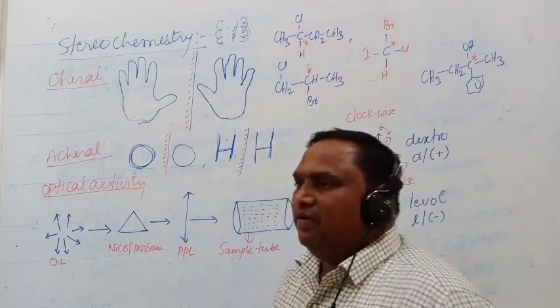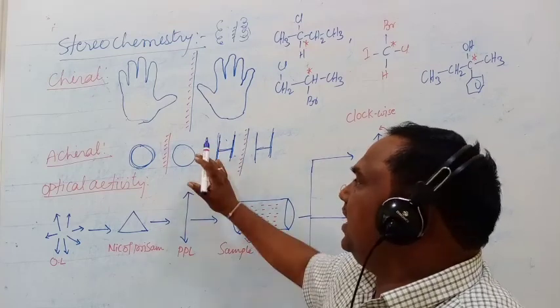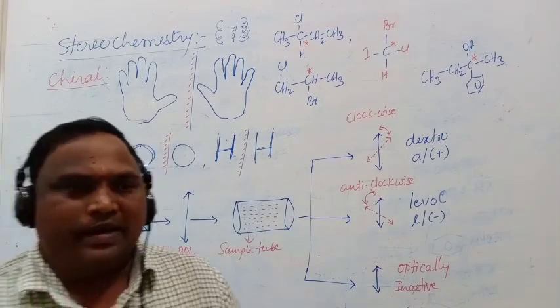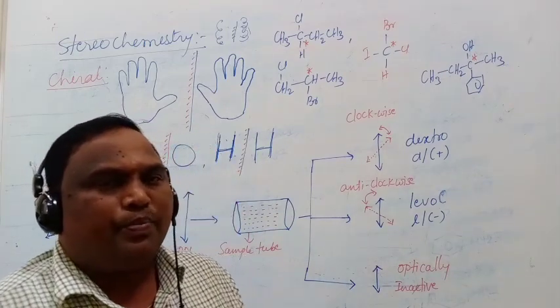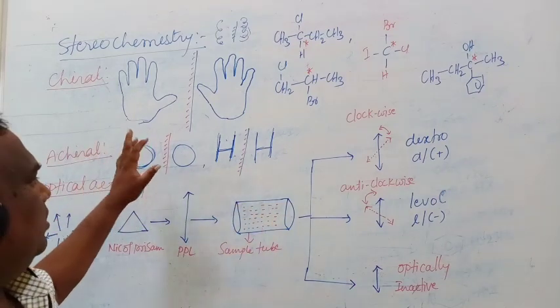It will overlap exactly on the H alphabet. That's why it is achiral. Achiral means the objects which are superimposable to each other.